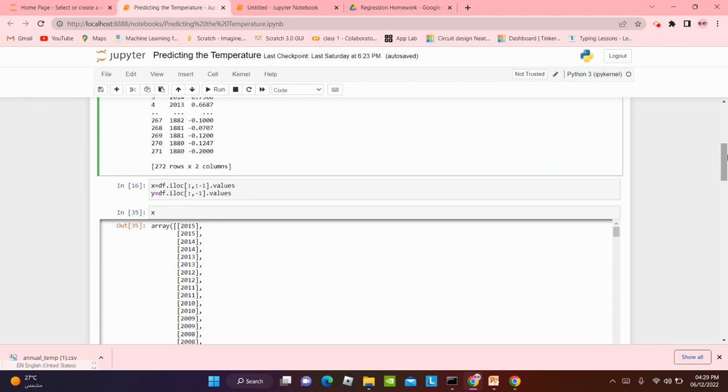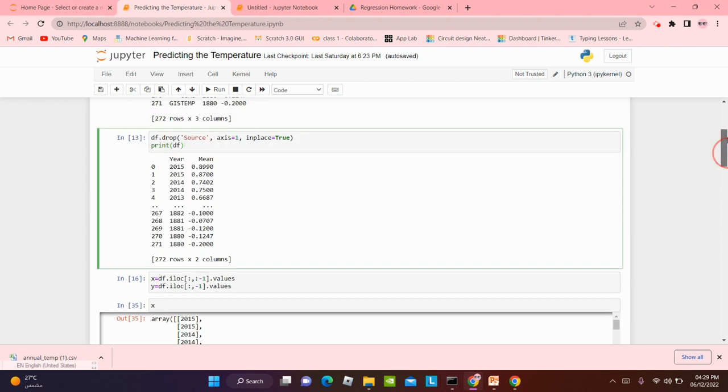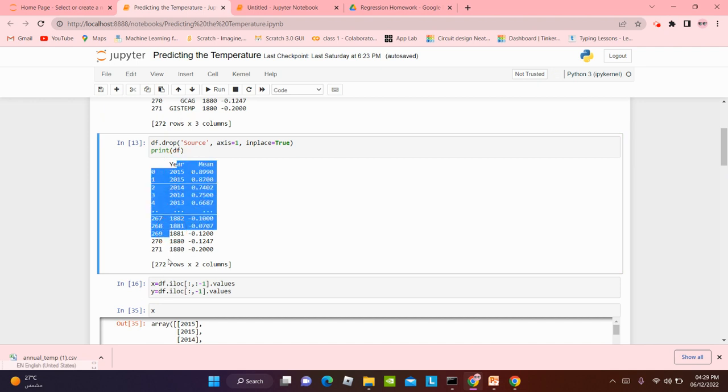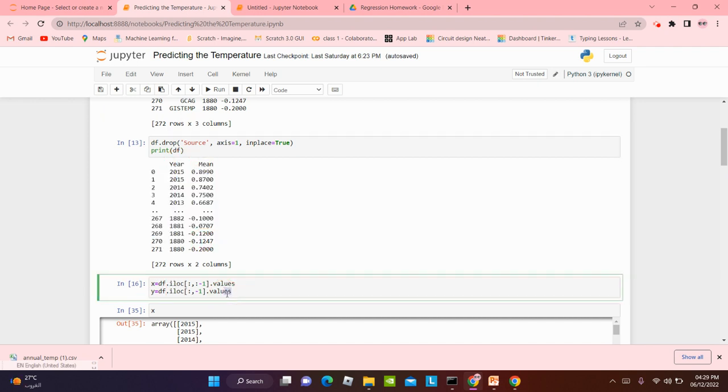Yes, it's the iloc function. Iloc. What is it basically? It's a function that helps us to get a specific row or column from the dataset. So here, x is year and y is mean, means temperature. Remember the dashes, guys? We're gonna do it.